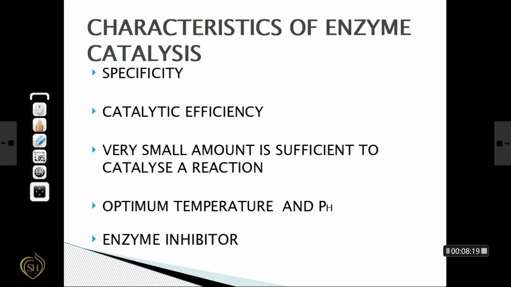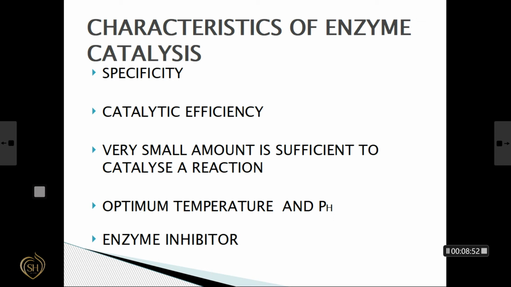Next, we will consider the characteristics of enzyme catalysis. There are different characteristics, so we will consider only 5 characteristics. First one is specificity, second one is catalytic efficiency, and third one is very small quantity is sufficient to catalyze a reaction, and the fourth one is optimum temperature and pH, and the fifth one is enzyme inhibitor. Let us discuss in detail.